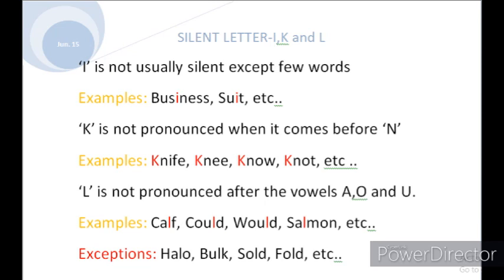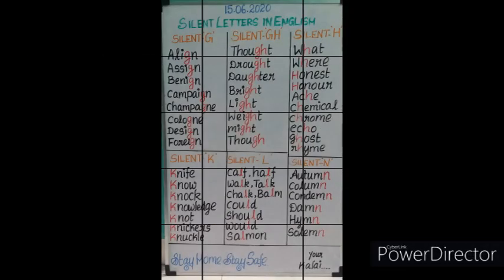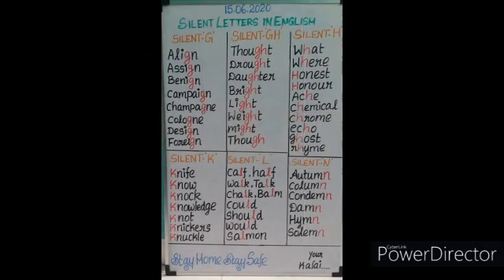Okay, students, we'll move to the board. For silent H, I didn't read the words on the board. I'll continue that, then I'll go to the silent K. Silent letter H: what, where, honest, honor, ache, chemical, chrome, echo, ghost, rhyme. Okay, now we'll move to the silent K. Here are the same words: knife, know, knock, knowledge, knot, knickers, and the last one is knuckle.